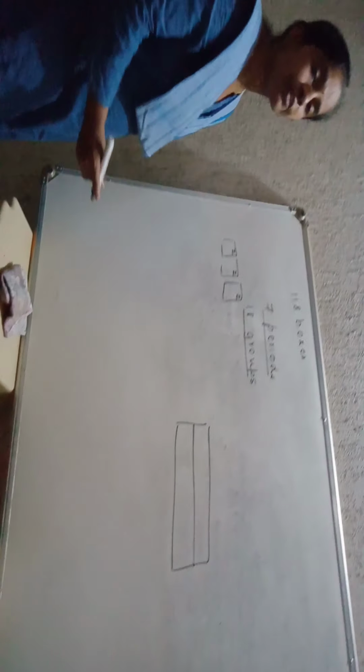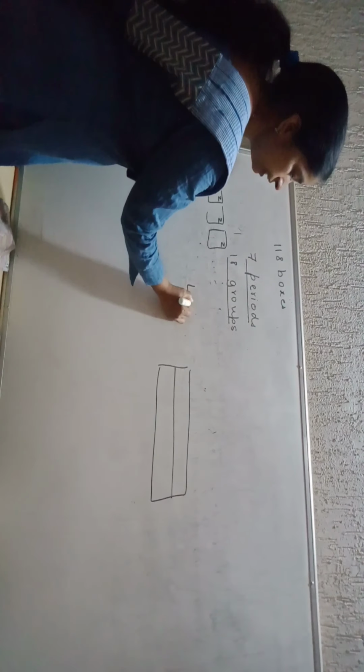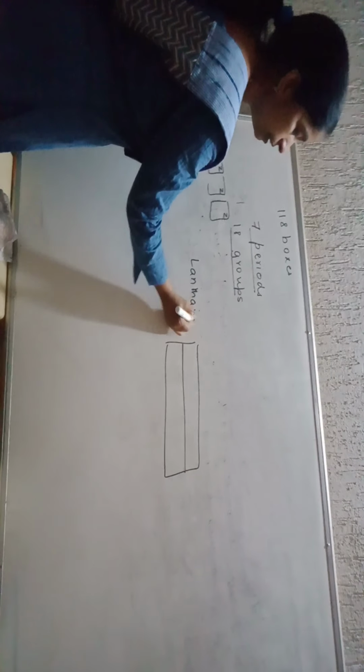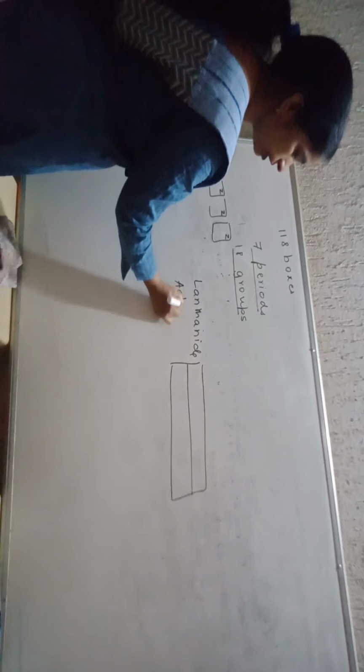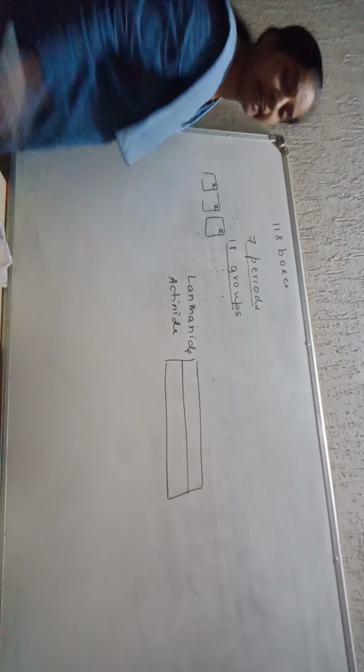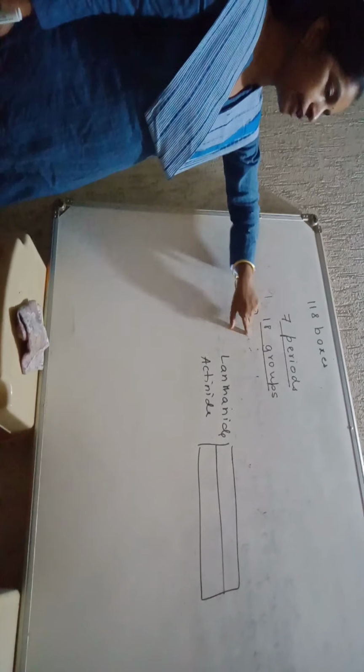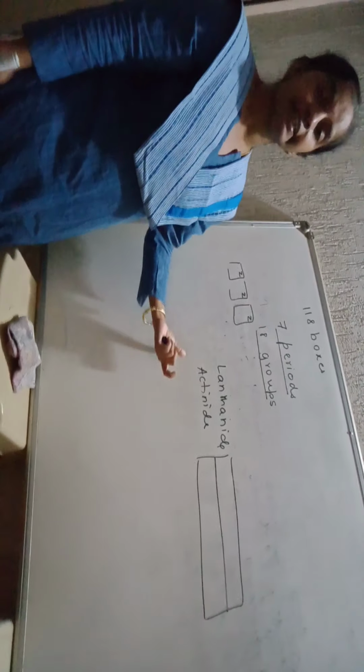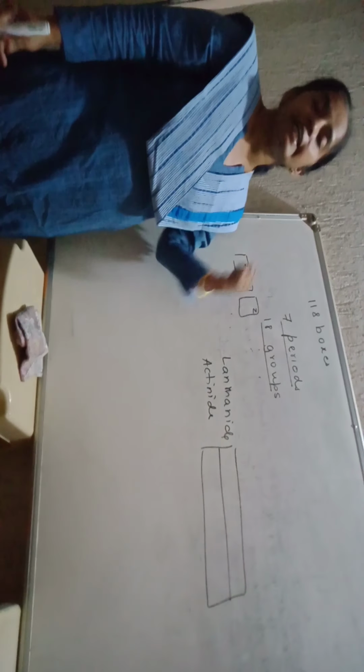In those 118 boxes, 7 periods and 18 groups are there. Along with the 7 periods and 18 groups, there are 2 series of elements located at the bottom of the periodic table. They are called the lanthanide and the actinide series. Including the 7 periods plus 18 groups plus the boxes for the separate lanthanide and actinide series, together there are 118 boxes.